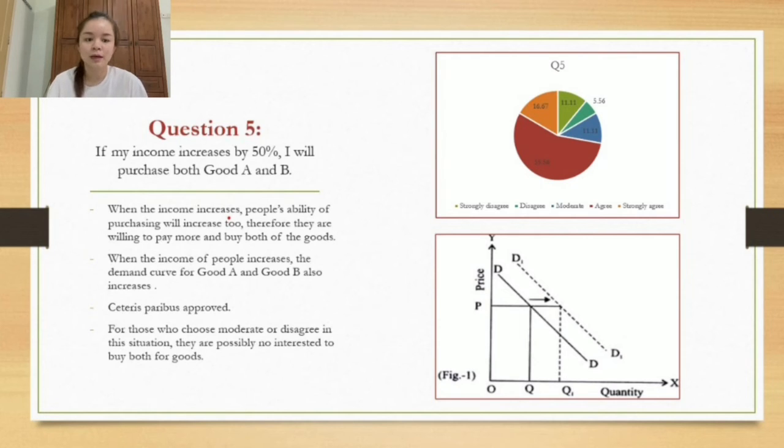It can be shown by graph. If the income of people increases, the demand curve shifted from D to D1. The price of the good remains unchanged and the quantity demanded increases from Q to Q1. Therefore, ceteris paribus is proved. For those who choose moderate or disagree in this situation, they are possibly not interested to buy both goods.